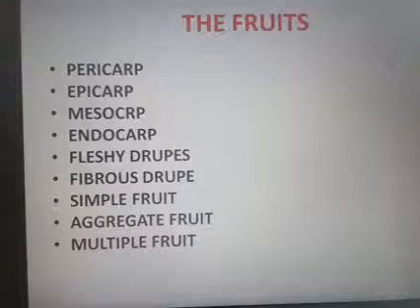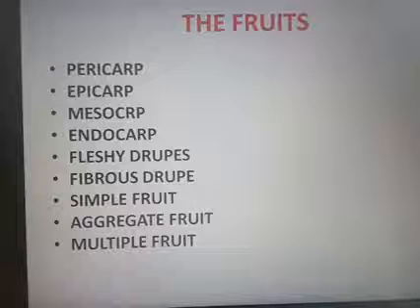The wall of the fruit, known as pericarp, is developed from the ovary wall. When the pericarp is thick and fleshy, it is differentiated into outer epicarp, middle mesocarp and inner endocarp. For example, mango.